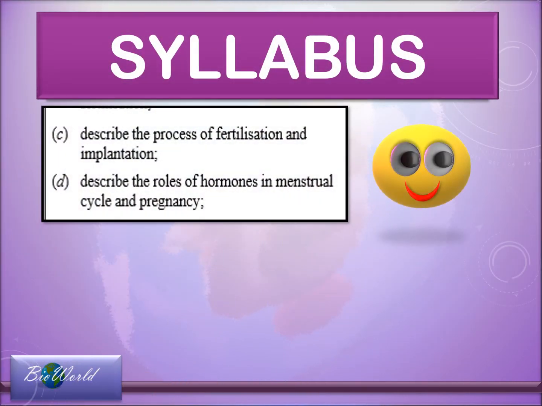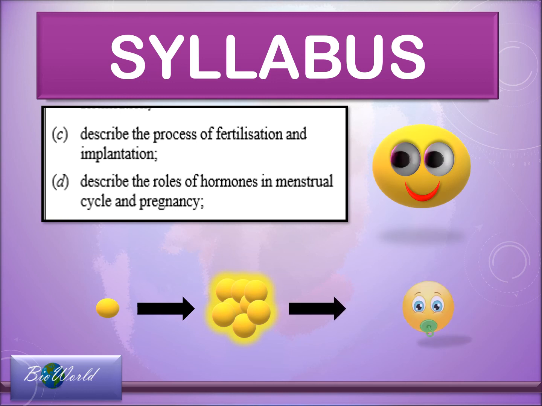We have concluded our discussion on implantation as well as the hormones in pregnancy. Next video will be about how from a unicellular zygote we became a multicellular blastocyst and eventually an organism.